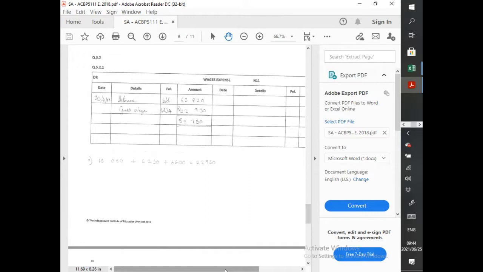So we need to include that balance where they showed us the list of opening balances. Wages expense, yes. So we throw in that 65,820. Then we need to find the gross wages. Okay, so we have to go back to that table where we're filling in A to I.